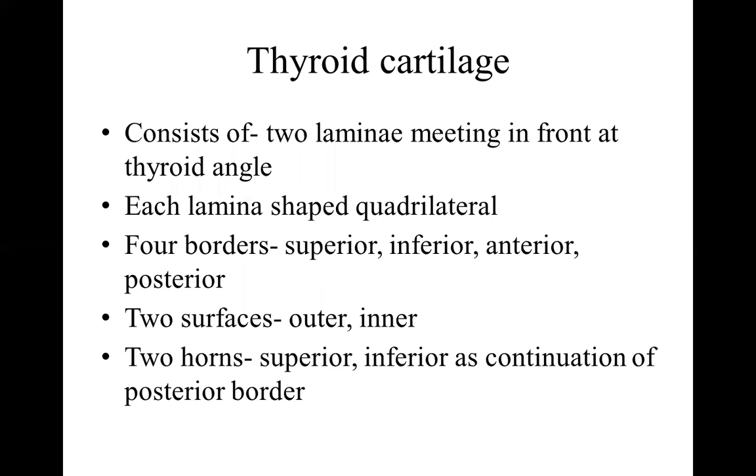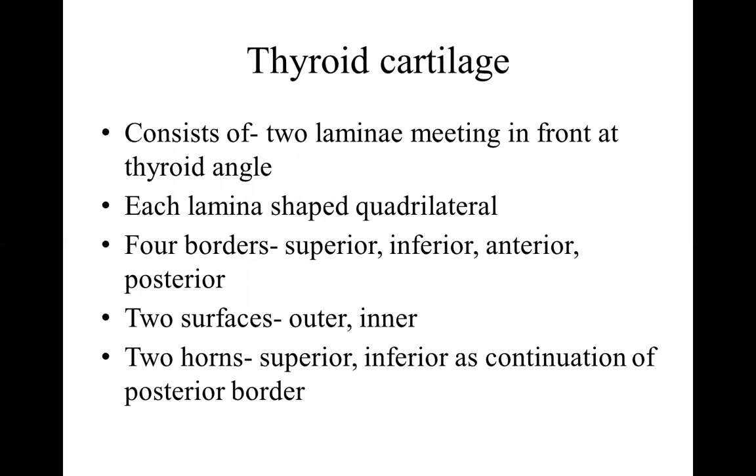Thyroid cartilage consists of two laminae meeting in front at the angle. Each lamina is quadrilateral. It has four borders: superior, inferior, anterior, posterior. It has two surfaces, outer and inner, and two horns, a superior horn and an inferior horn. Both of them are a continuation of the posterior border. The inferior horn of thyroid cartilage forms a joint with cricoid, which is called the cricothyroid joint.